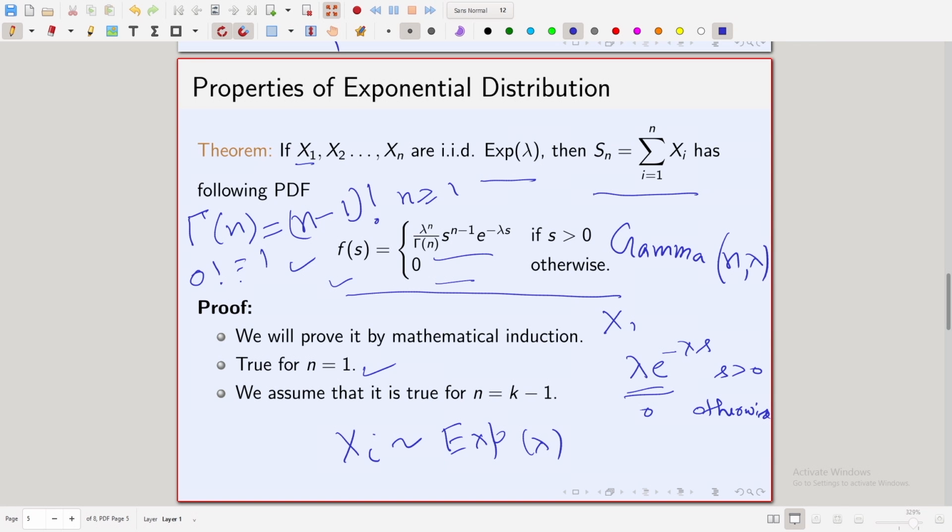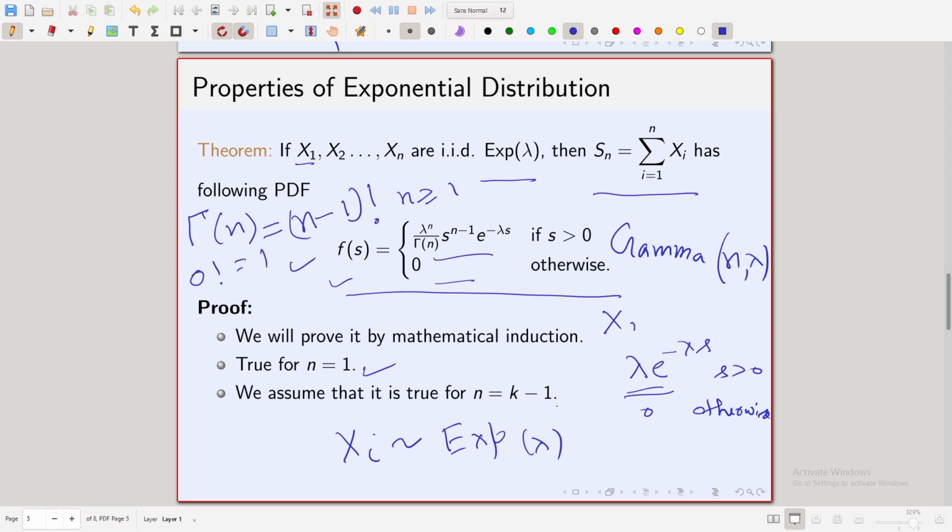Fine. So, how does mathematical induction work? You first prove it for n equal to 1 or n equal to 0 depending on the situation. So, here we prove it for n equal to 1. Now, we assume it for some k minus 1 and then you prove it for k.